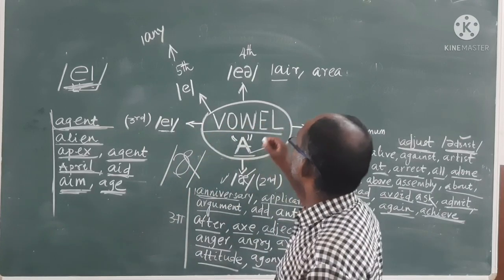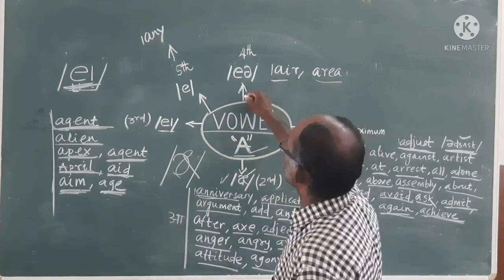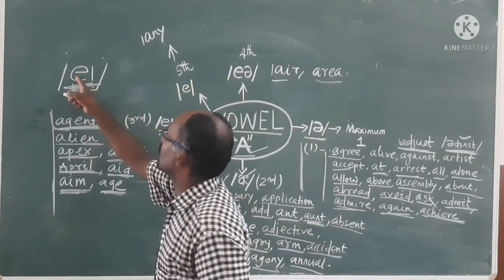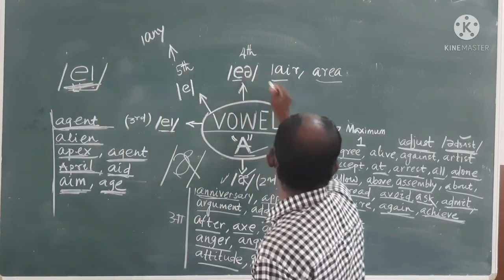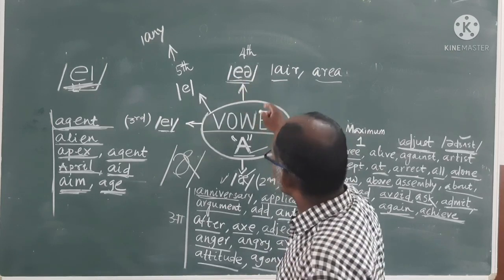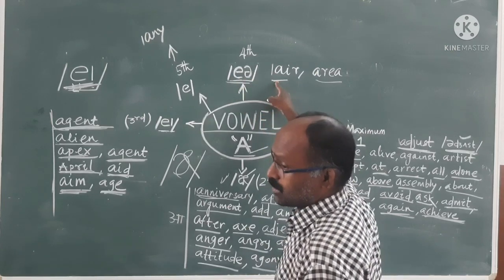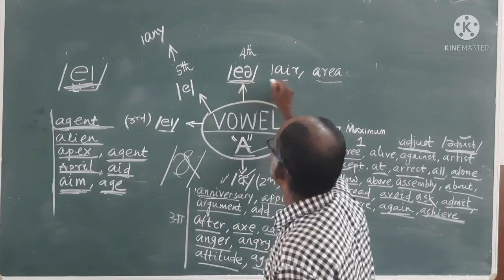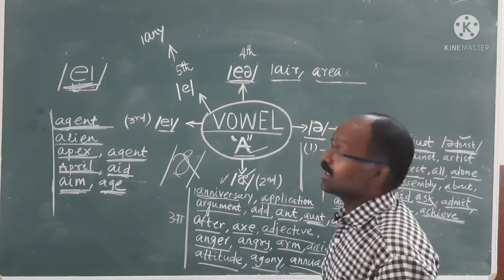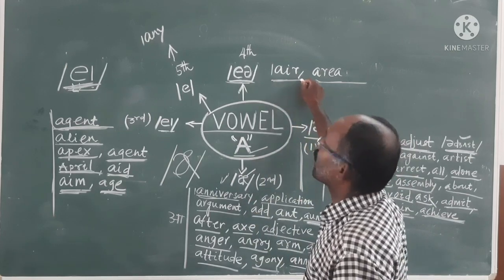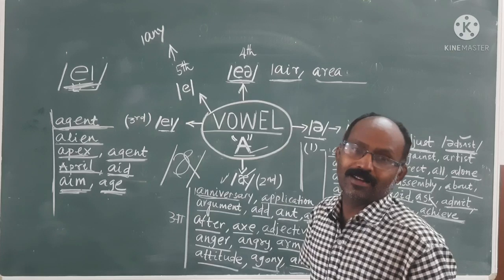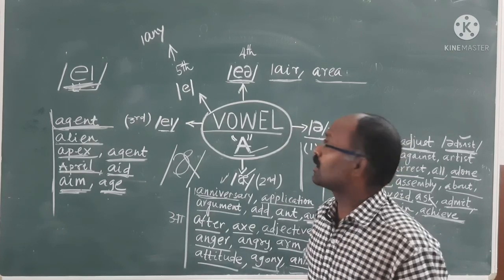Again for the fourth one, I have taken 2 or 3 words. What is this? What is this sound? You know, it is A. It is, what is this? O. A sound is coming. That means A. What started with A, but A sound. What is this? It is not AR. It is not area. What is this? It is A. But you are telling AR. R will remain silent. I have already told you.